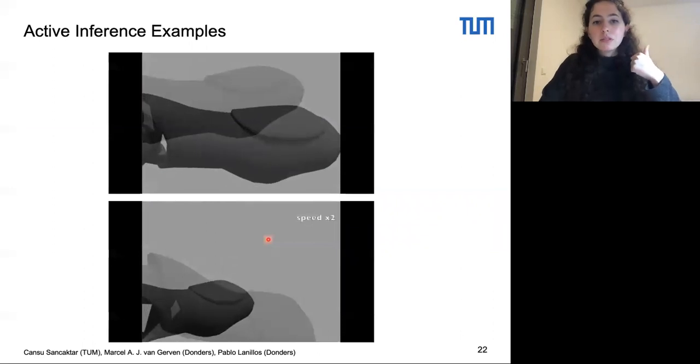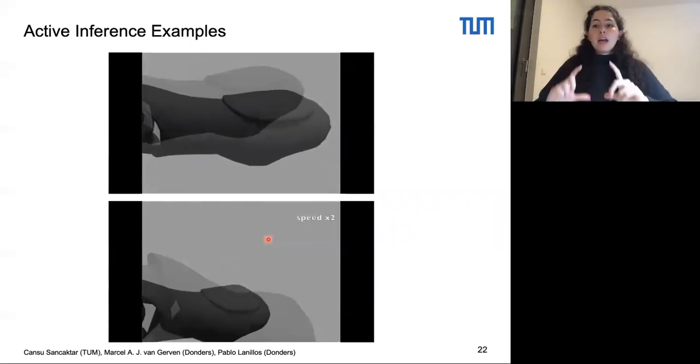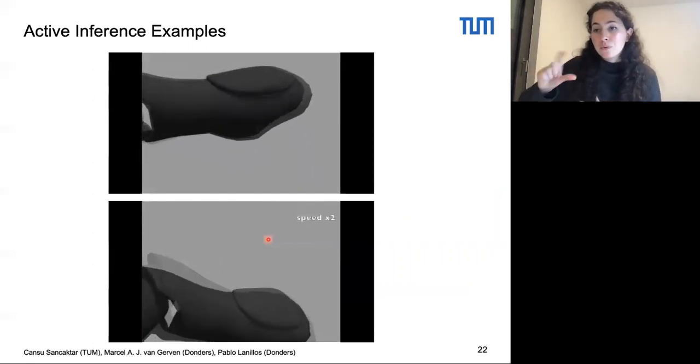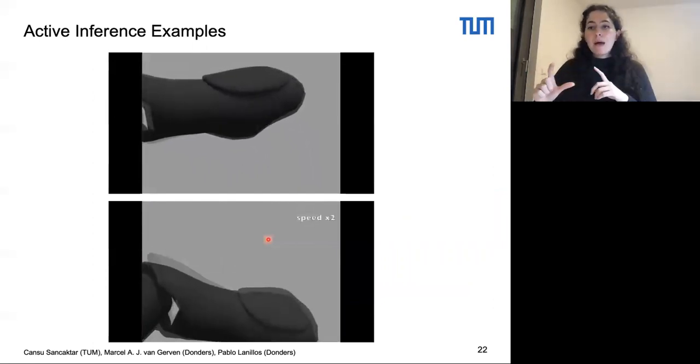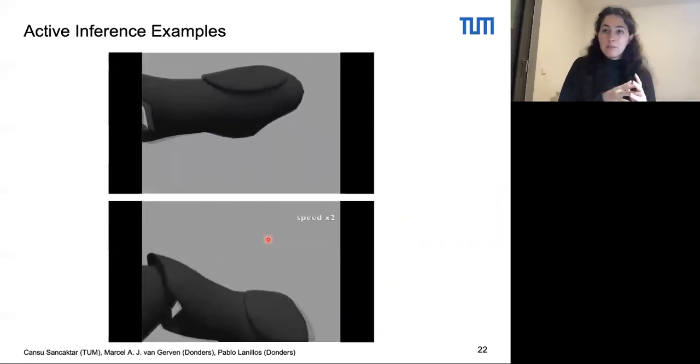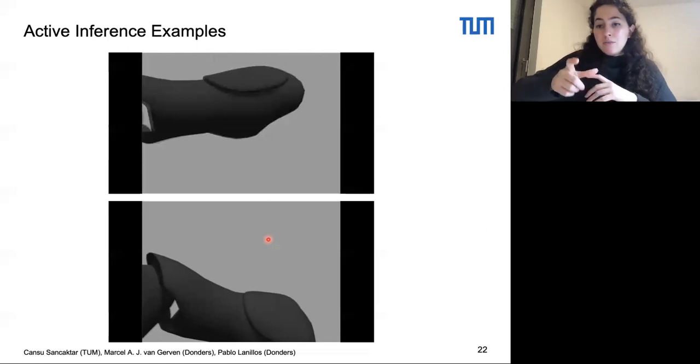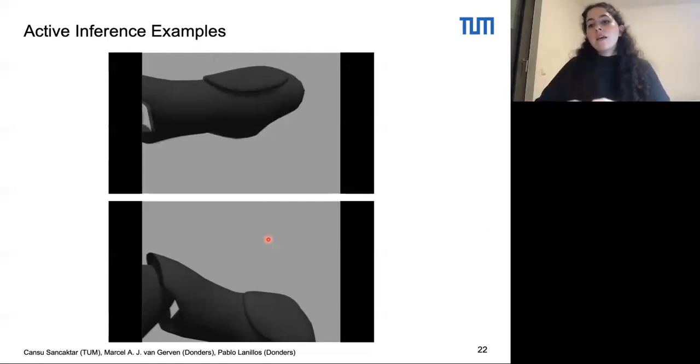Here are 2 examples. And what happens is at each time step, the robot's internal belief gets updated in the direction of this goal, visual attractor, which causes a mismatch between the internally predicted image and the actual camera observation. To compensate for this, an action is generated to move the arm in the direction of this internal belief until iteratively the internal belief and the actual arm position reach this goal. And the actions here are generated from representation without an explicit policy.